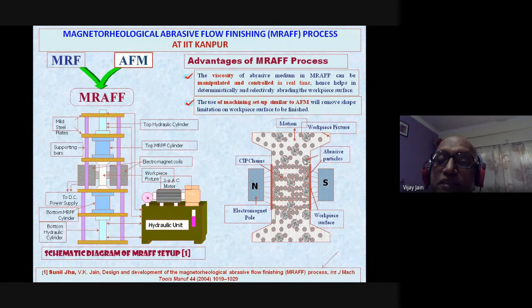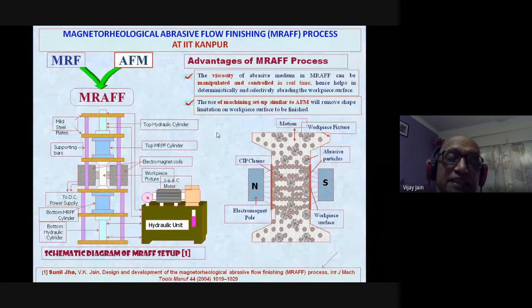Now when these abrasive particles come in contact with this workpiece surface, then micro nano irregularities are sheared off and you get a very good surface finish. That surface finish can be anywhere in a couple of nanometers that you can achieve with the help of this magnetorheological abrasive flow finishing process.